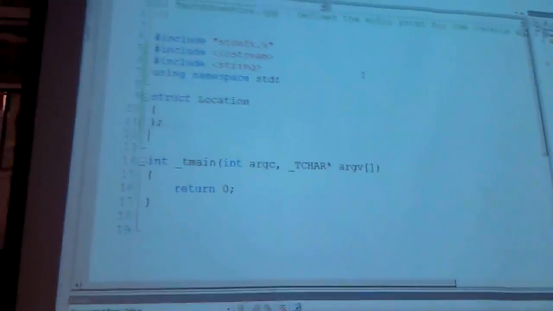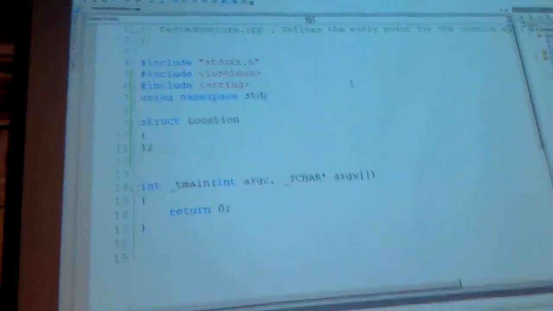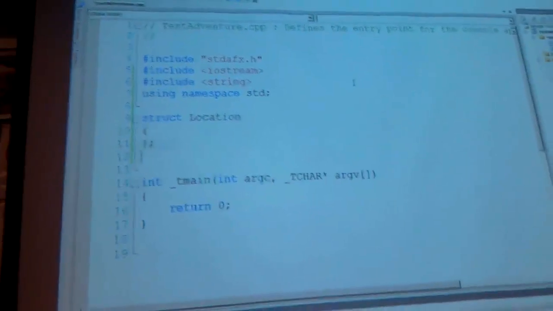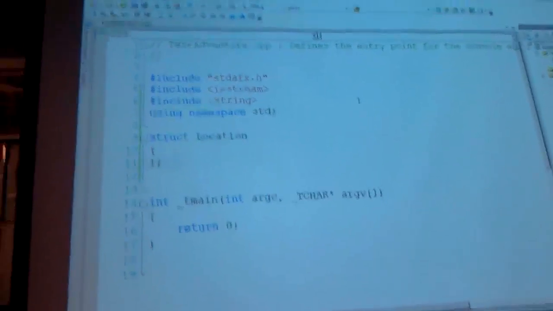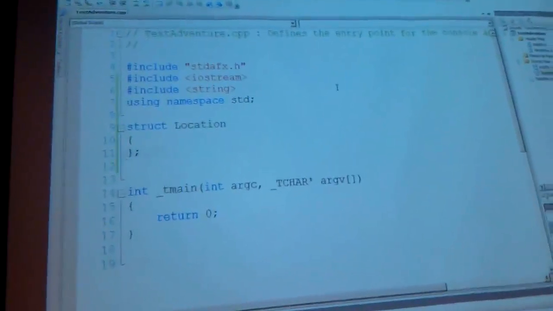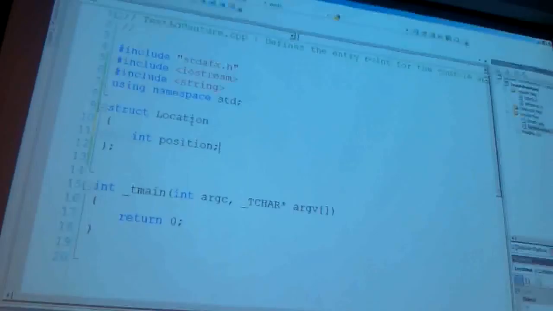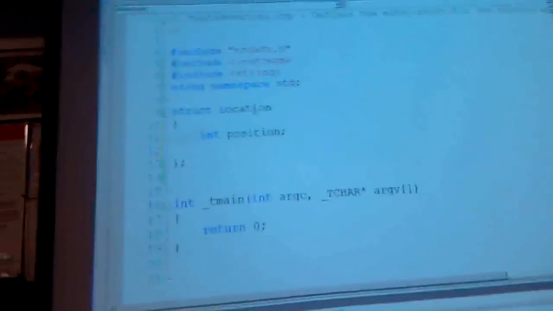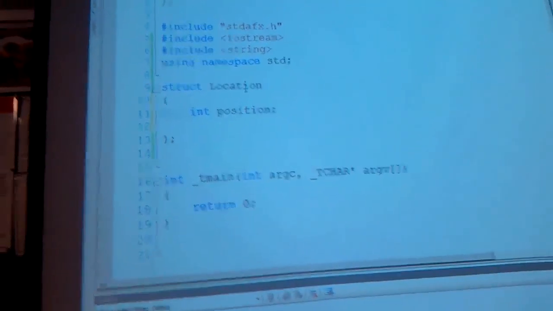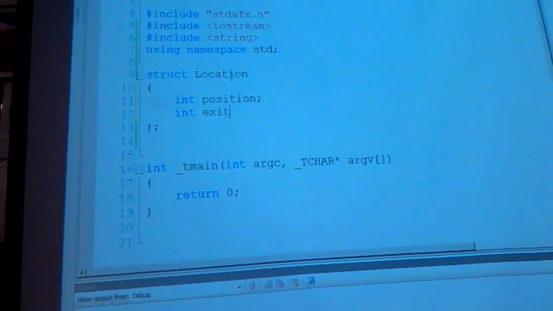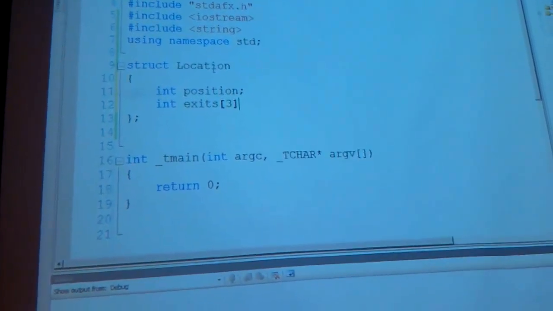We technically don't even need a two-dimensional array, it could just be one-dimensional, and every location could store its position. We would have to give every location a unique position. So location, position. Something like this. Location, position array? So it has some kind of int position. And then its exits. We need an array of exits that are all int. Something like that.